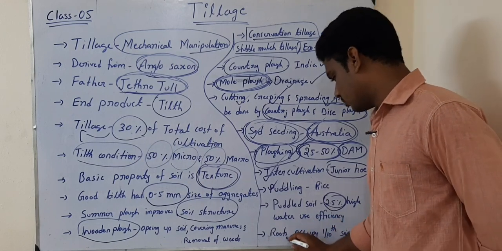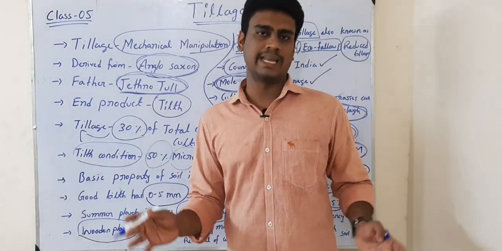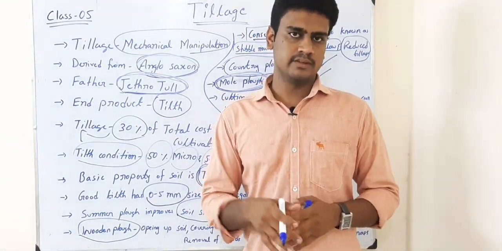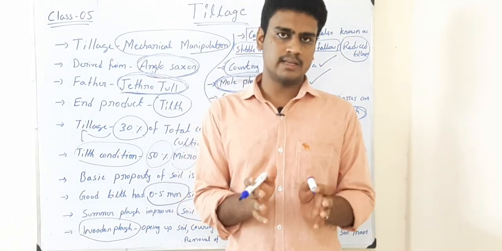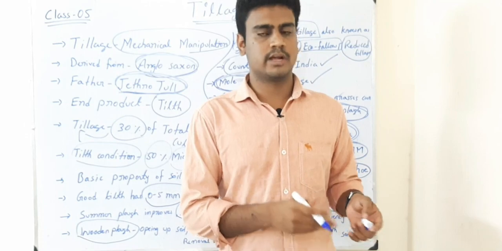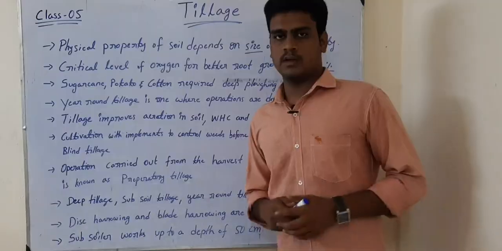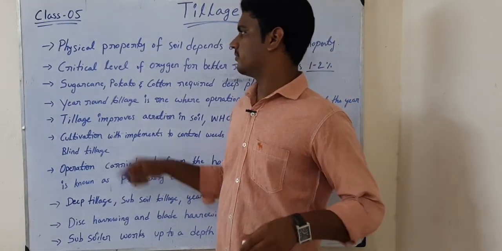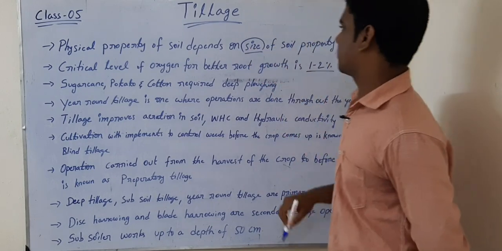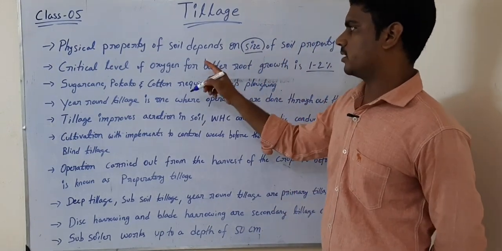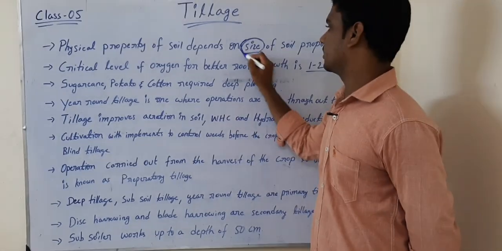Then the next one is roots occupy 1/10 of soil mass. That means if you have 10 kgs of soil and you grow any crop or plant, 1 kg of the mass will be occupied by roots and the remaining 9 kgs will be soil. This is also very, very important. Next important point is that the physical property of soil depends on the size of the soil particles. This is also very, very important.